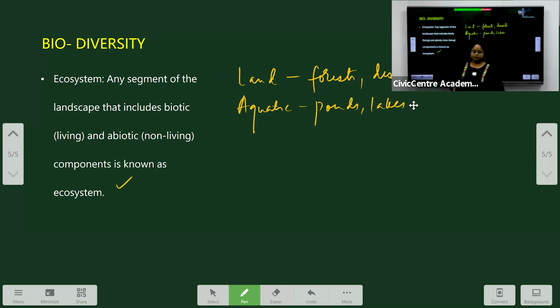So today we have understood what is biodiversity, what are the categories, and what we mean by species richness, species abundance, and species diversity, and what are the types of diversities in biodiversity.